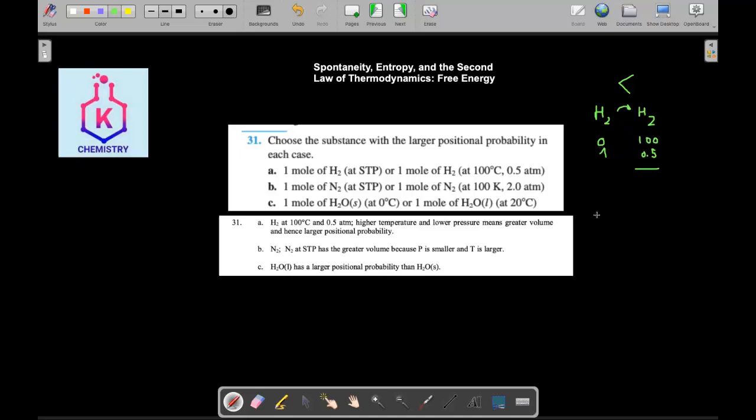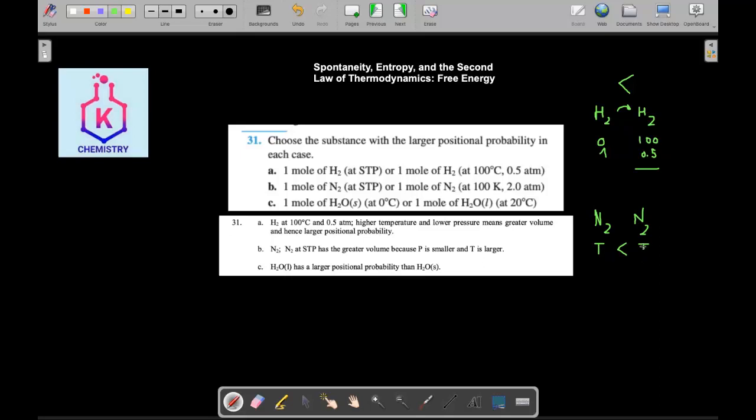While if N2 and the other one is still N2, but here it's at STP, so the temperature is 0 degrees. Here it's 100 Kelvin, so the temperature is bigger.